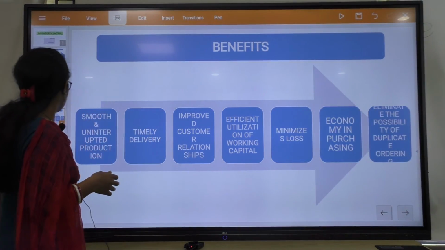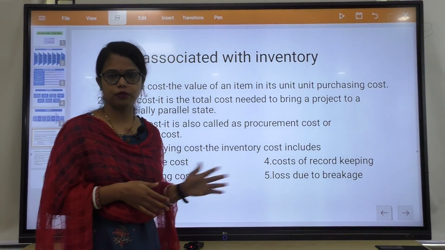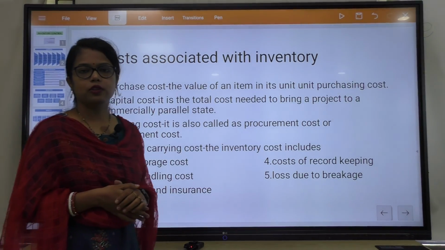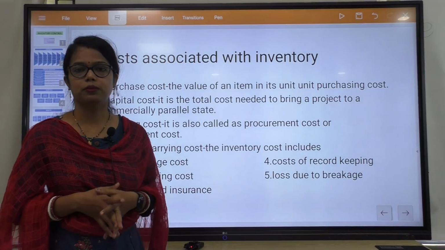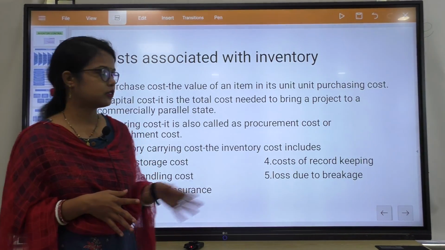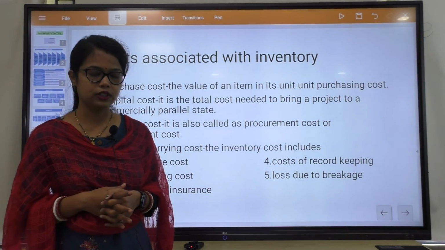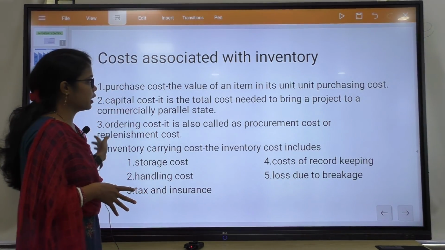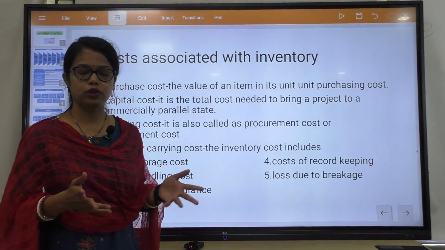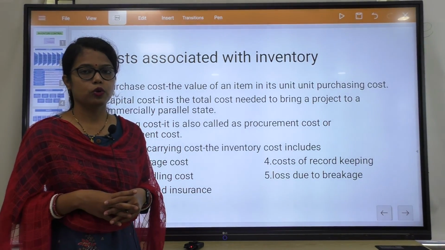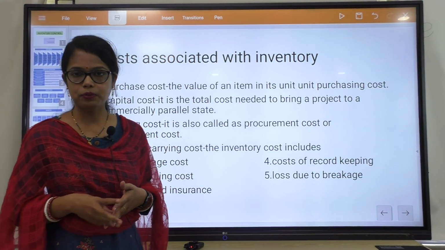Clear? So, coming to our next slide, which is the most important part of this chapter, because later we will study the economic order quantity, and to understand the economic order quantity, we all should understand these costs, the costs which are related with inventories. Clear? Most important, and about these costs there will definitely be questions in your semester exams. So, be sure about these costs, and they will also be used to solve problems.